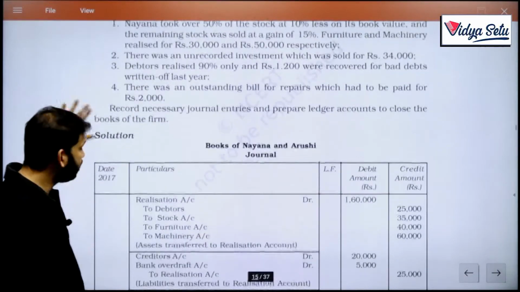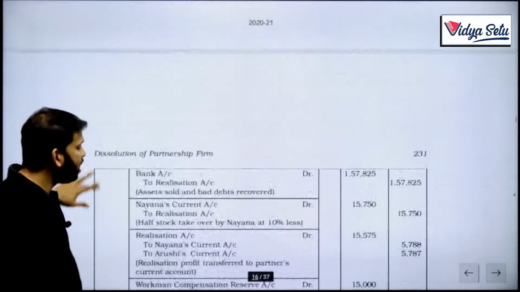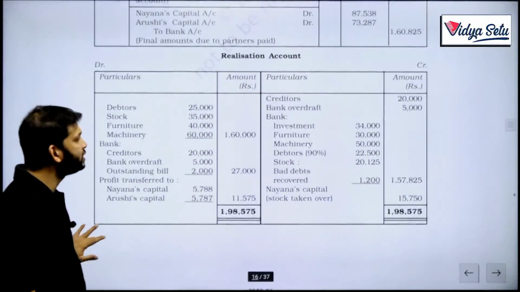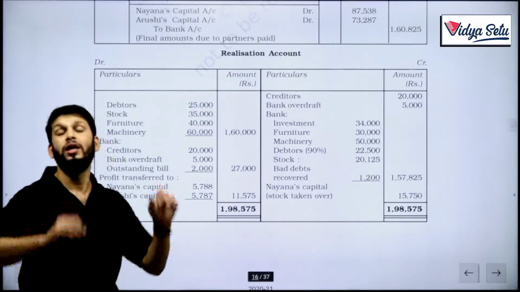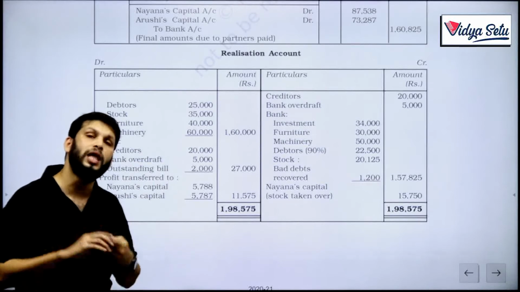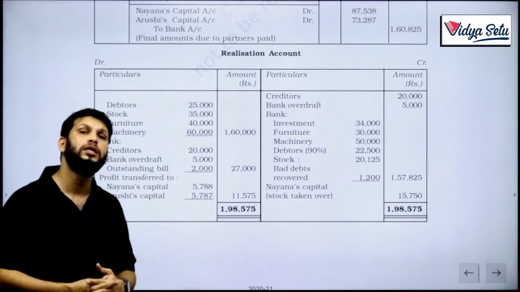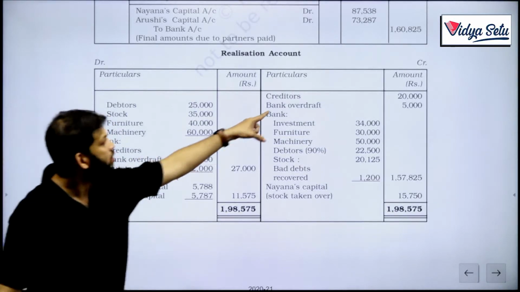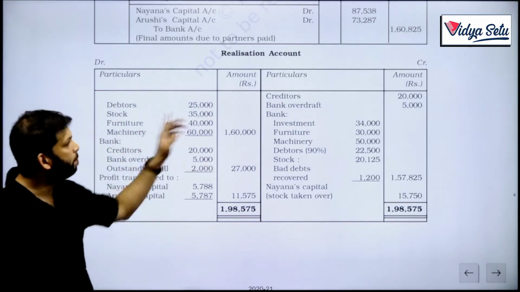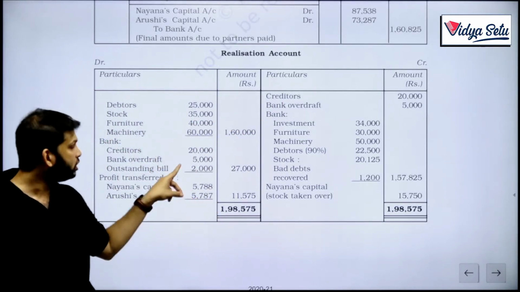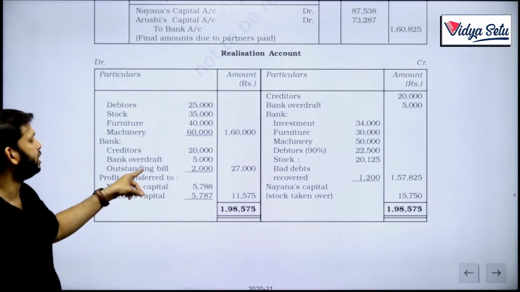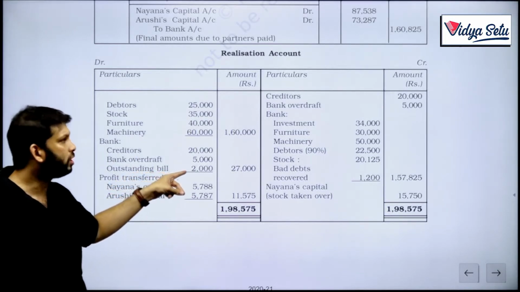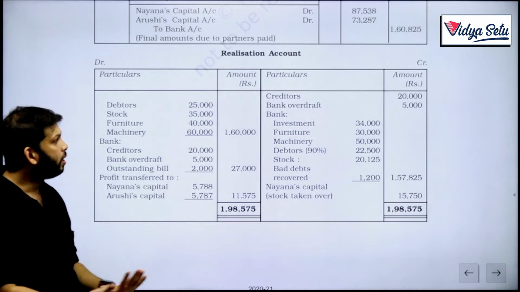And I told you earlier also that when no information about an outside liability is given in the question, it is always assumed that the outside liability is to be paid in full. So creditors 20,000 paid in full. Bank overdraft, nothing is mentioned, it is paid in full. And it is mentioned that the outstanding bill which was not recorded earlier has also been paid.